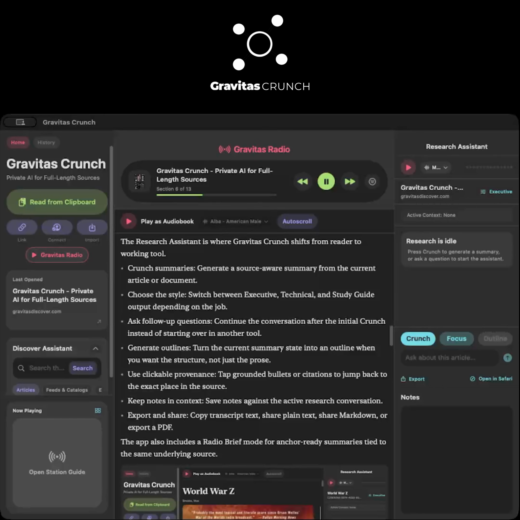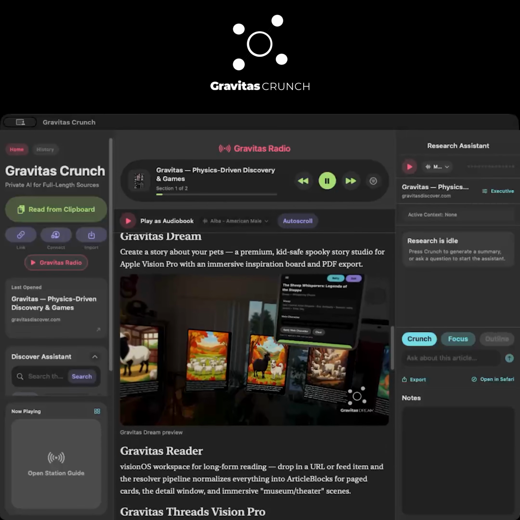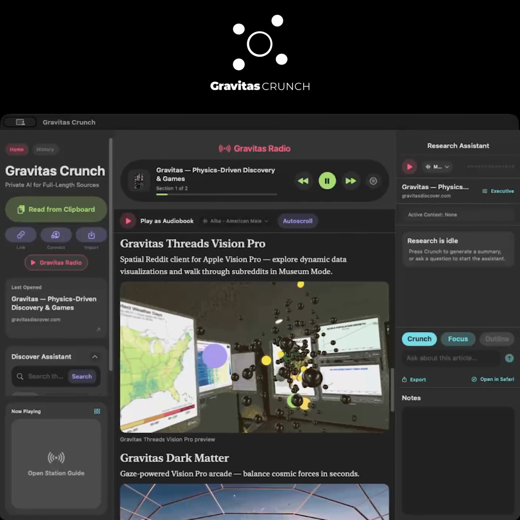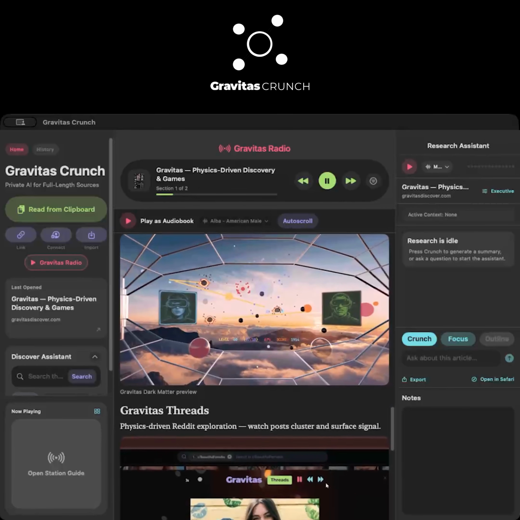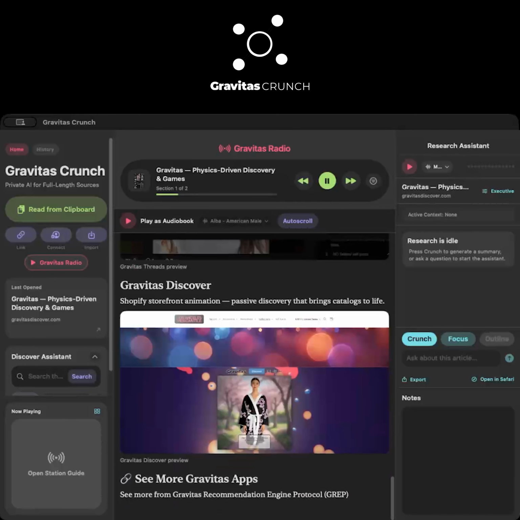News channel. Pull the freshest available stories across your feed library and keep the session moving. Gravitas Radio turns your feed library into a station-driven listening product instead of a pile of tabs. Anchor-style narration. Radio stories are prepared as short spoken packages, not just read-aloud raw articles.